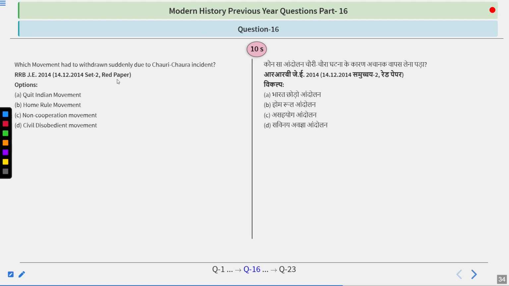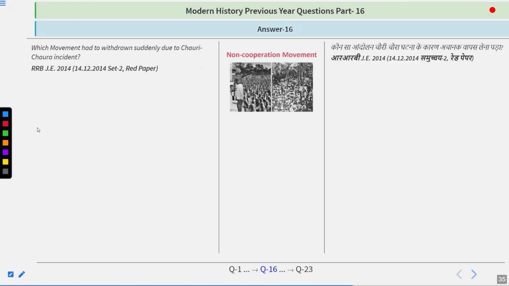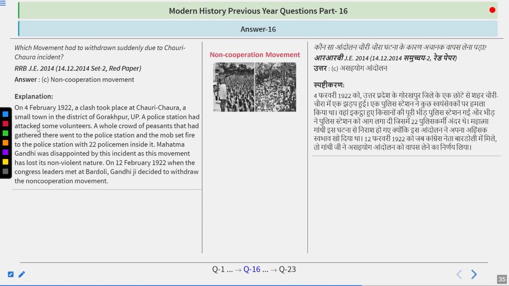Which movement had to withdraw suddenly due to Chauri Chaura incident? Options are Quit India movement, Home Rule movement, Non-cooperation movement, Civil disobedience movement. Think about it, guys. And I guess the answer is simple because the answer is non-cooperation movement.